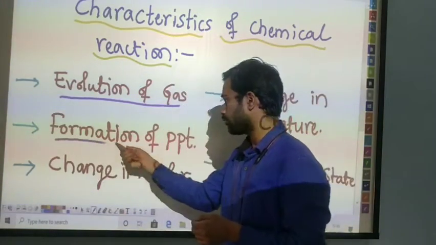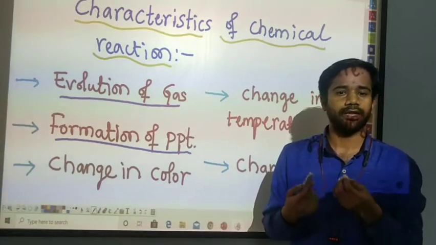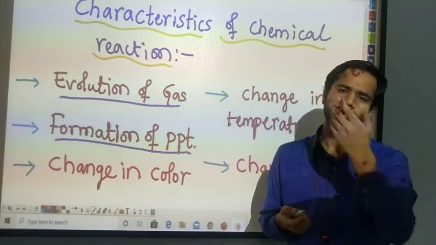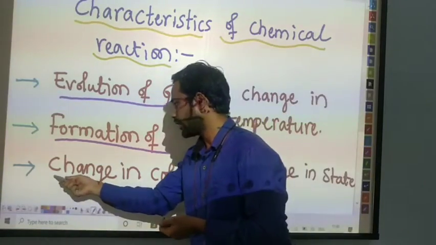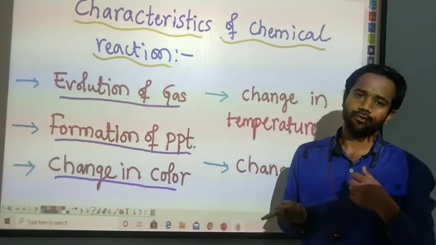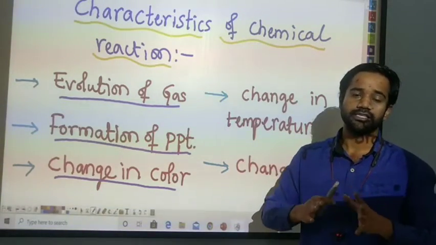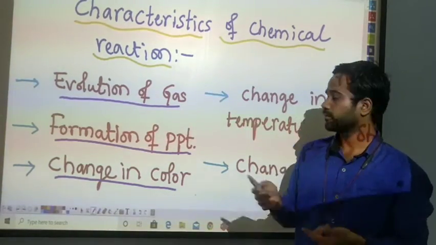Next, the formation of a PPT. What do you mean by PPT here? It is known as a precipitate. What do you mean by precipitate here? Let me discuss that after a few seconds. Next, the change in color. From the reactant to the product, there is going to be a change in color also. After the reaction, they are going to form a new color.